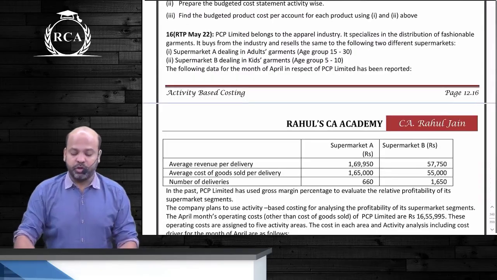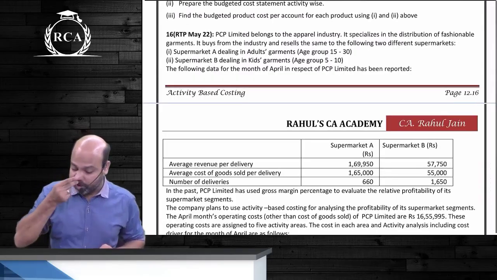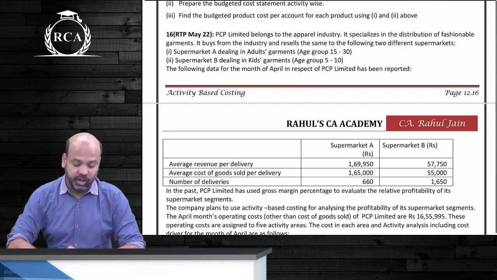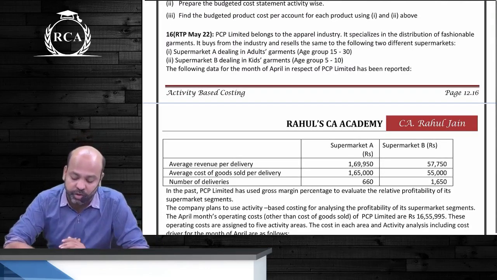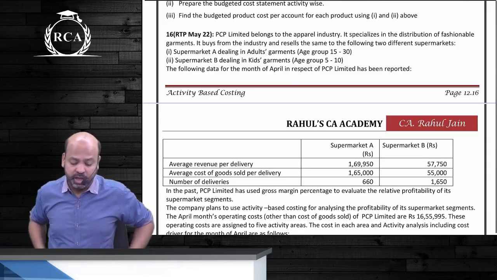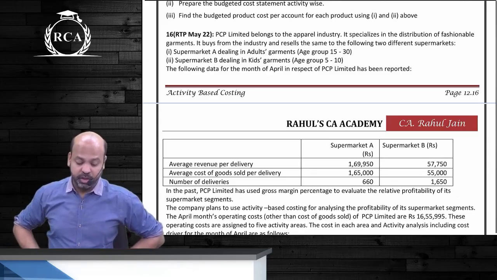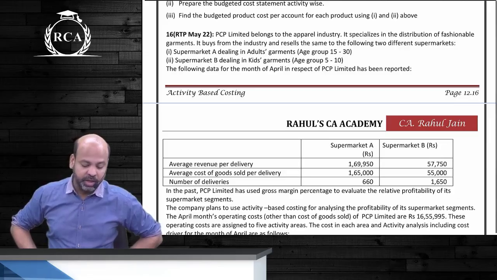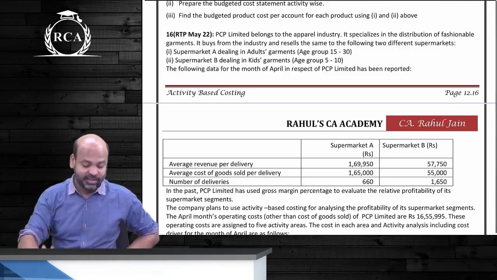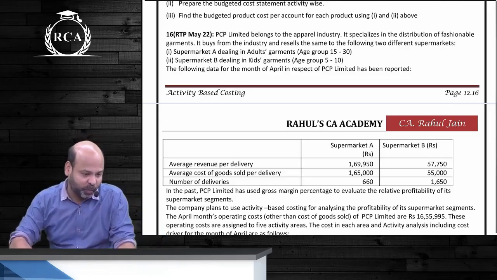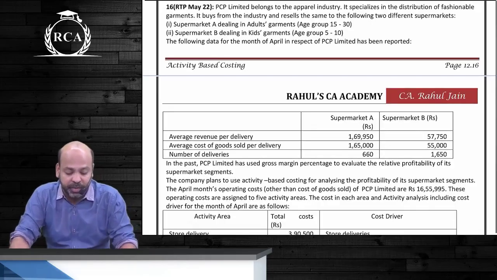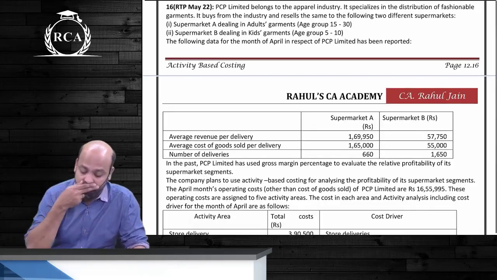PCP Limited belongs to the apparel industry. It specializes in the distribution of fashionable garments. It buys from the industry and resells the same to the following two different supermarkets. There's supermarket A that deals in adults garments, age group 15 to 30. B deals in kids, age group 5 to 10. Okay. The following data for the month of April in respect of PCP has been reported.